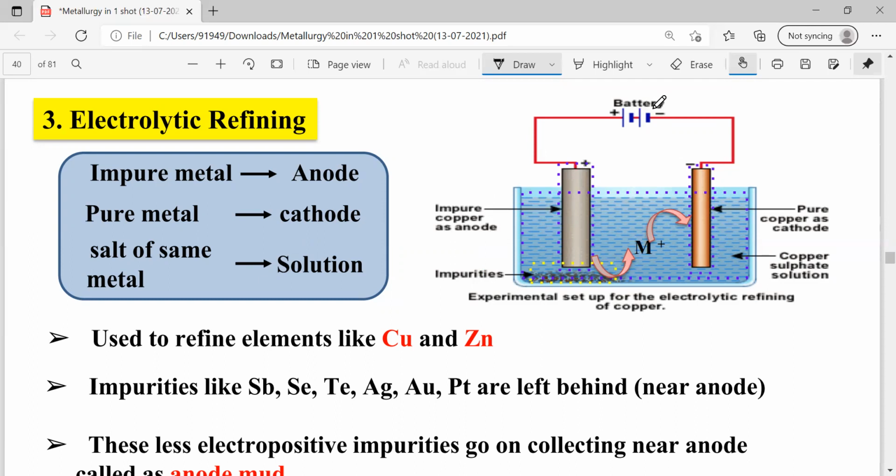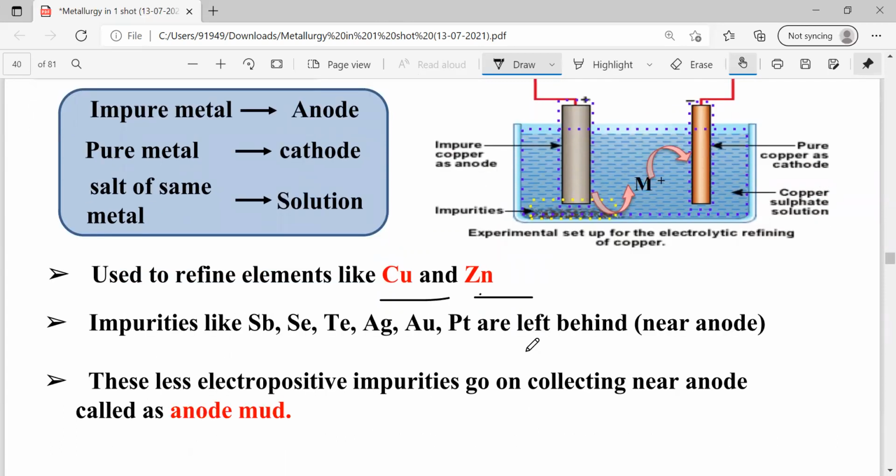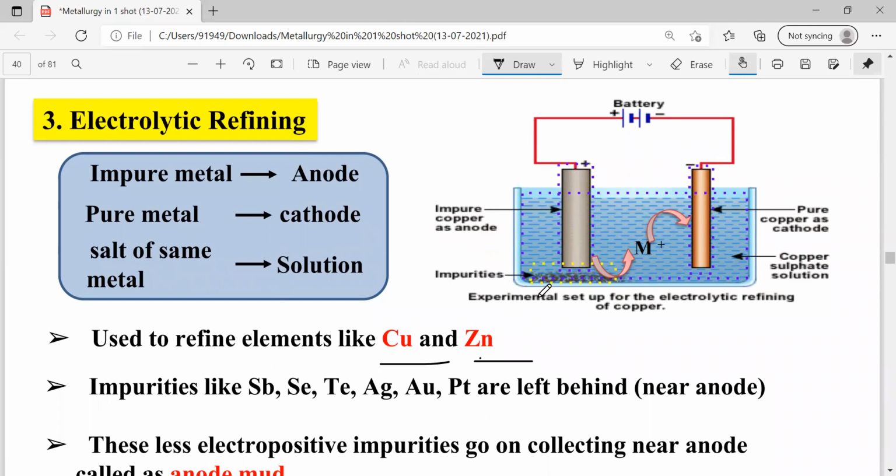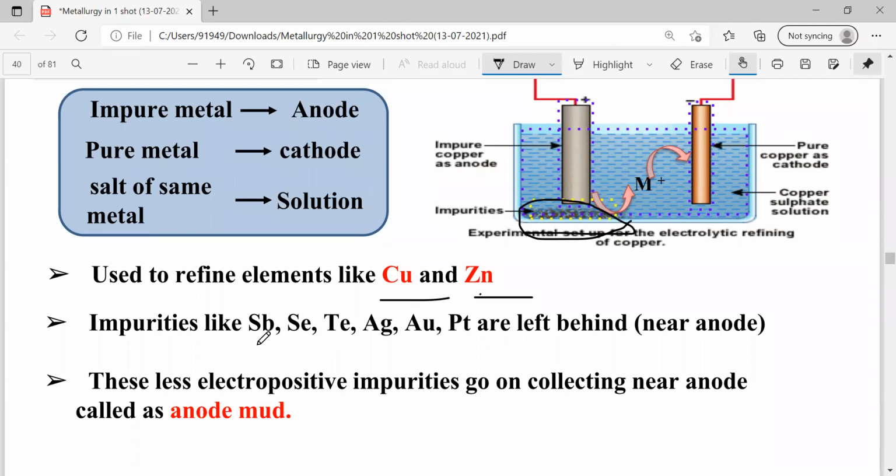When these two are connected to an external battery and these two electrodes are dipped in their respective solutions, due to electrolysis, that is due to anodic and cathodic reactions, the metal present in the impure metal is going to be deposited at the cathode. Generally, electrolytic refining is used for the refining of copper metal and zinc metal. In this method, the impurities are going to be deposited. Here you can see the impurities are deposited here. What are the impurities? Antimony, selenium, tellurium, silver, gold, platinum.